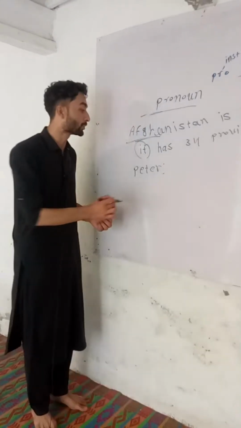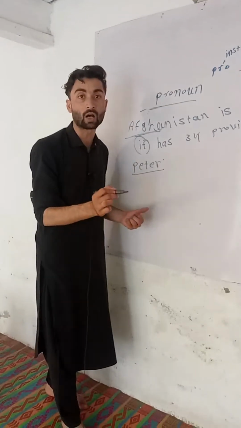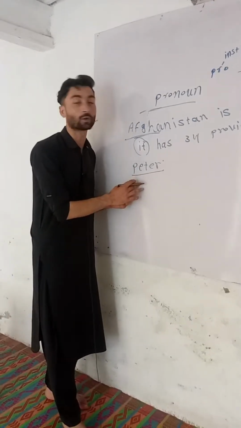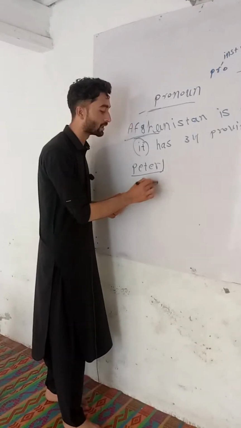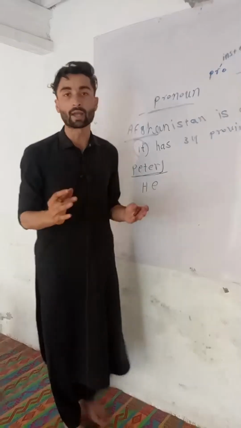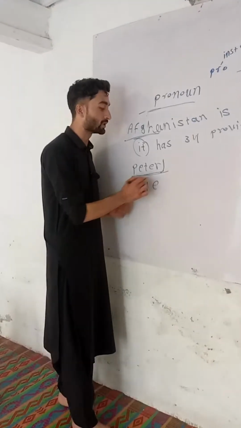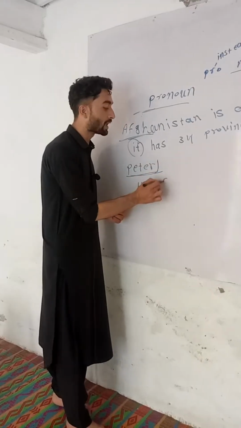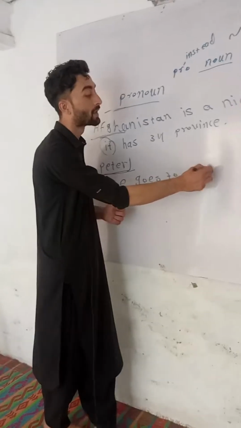So here, instead of Peter, we should use a pronoun. What is the pronoun for Peter? Instead of Peter we use "he", because Peter is a male, not female. So we say: Peter is a good student. He goes to school every day.